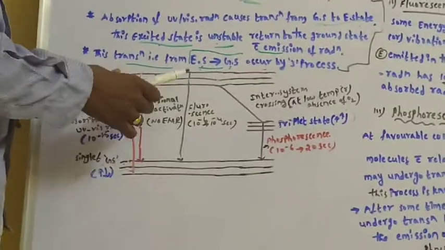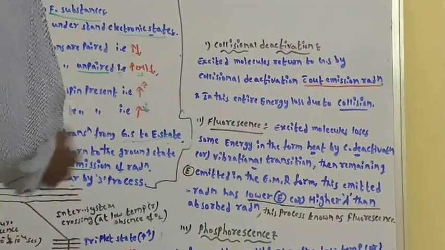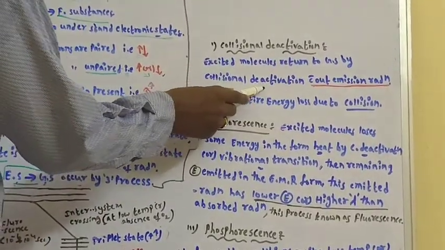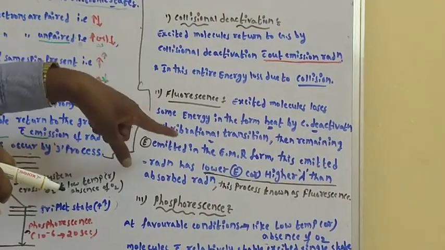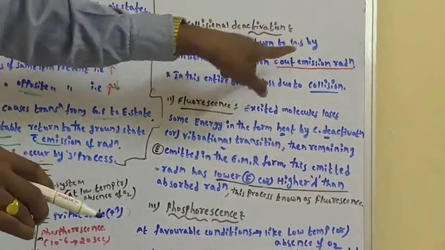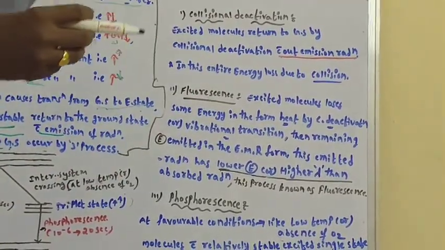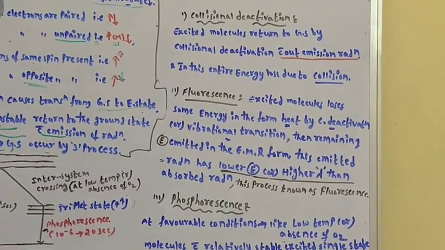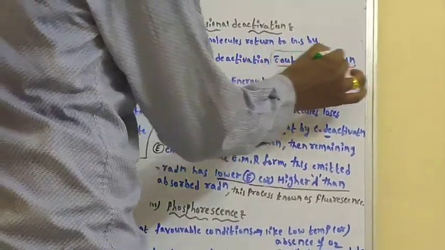The name itself indicates that the excited molecules collide with each other. Collision deactivation: excited molecules return to the ground state without emission of radiation. This is important. Some of the molecules present in the excited state collide with each other, so they return to the ground state without emission of radiation.